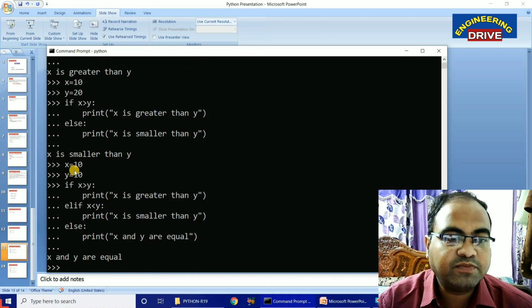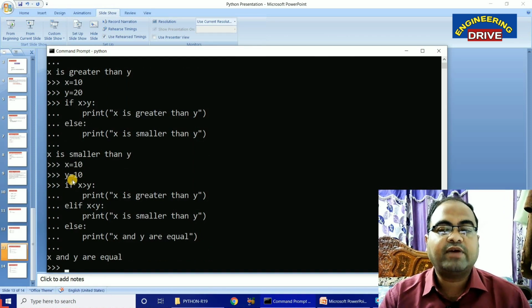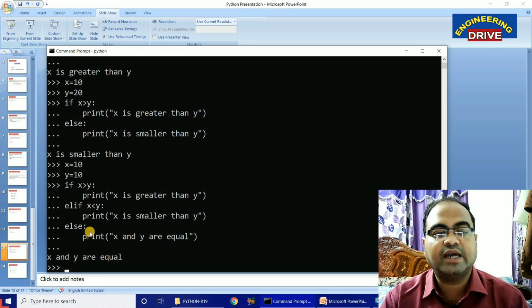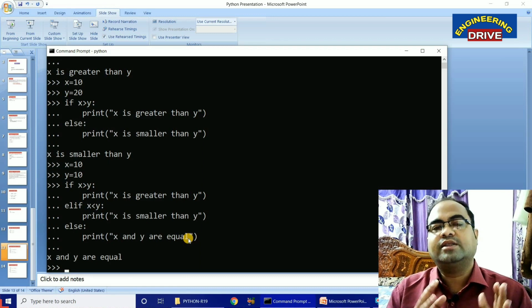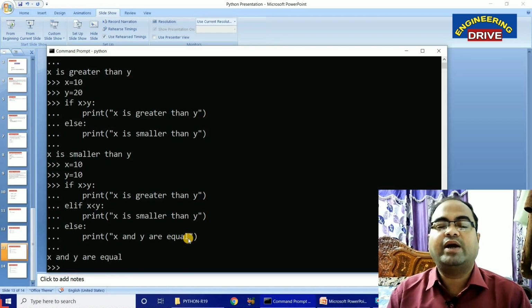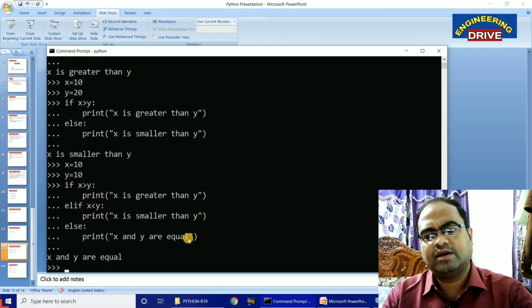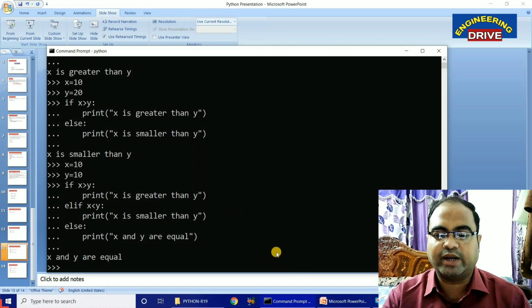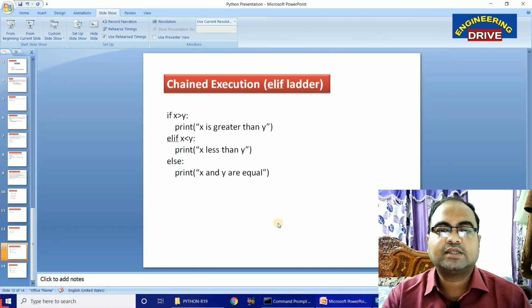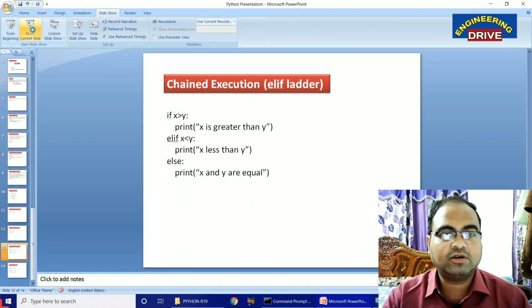See here, because we have taken the value of x as 10, the value of y also 10, what happened? The first condition becomes false. That's why control has checked the second statement, x less than y. Even this condition also became false. That's why finally the control has gone to the last else part, that is x and y are equal. So we got the correct answer, which means this chained execution can handle multiple conditions at a time. We can write as many conditions as we want depending on the complexity of our program. Is it okay? So this is the third category of if statement that our Python supports.